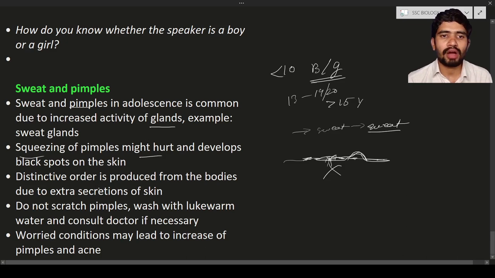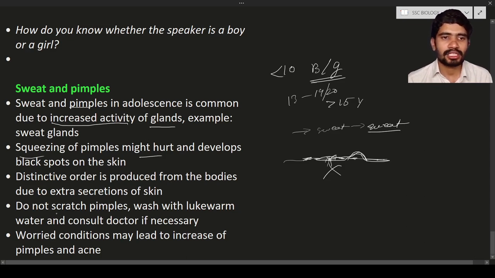Next, distinctive odors are produced from their bodies. In these people, more smell will come from their body. Why? Because just now we discussed there is increased activity of the glands. It means more sweat will be produced, and more oils are also produced. As a result, their bodies are going to have some kind of smell. That is due to the increased secretions of the glands. As a result, you should take a bath once or twice a day, so that you do not get such a distinctive odor.